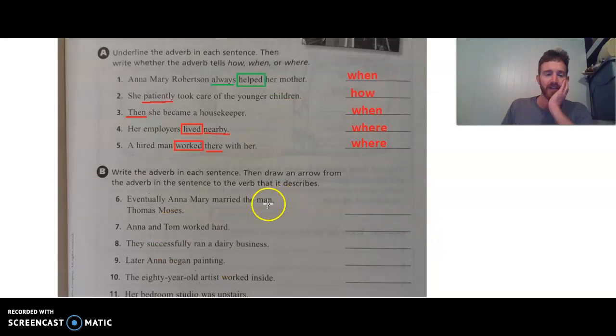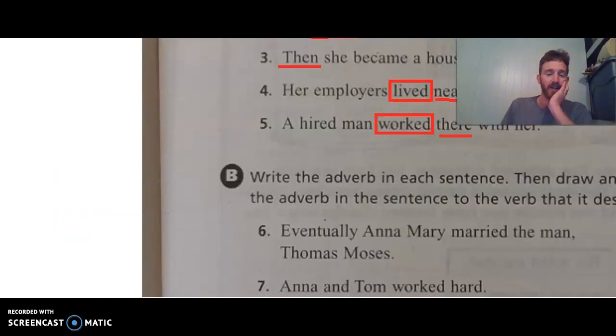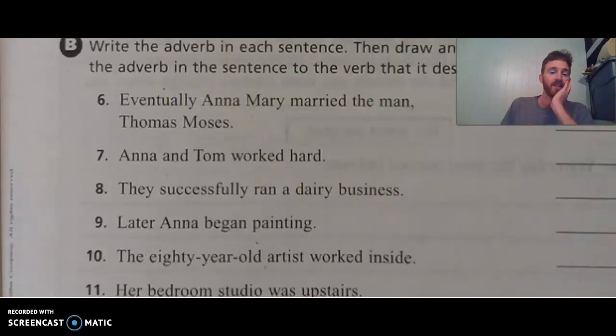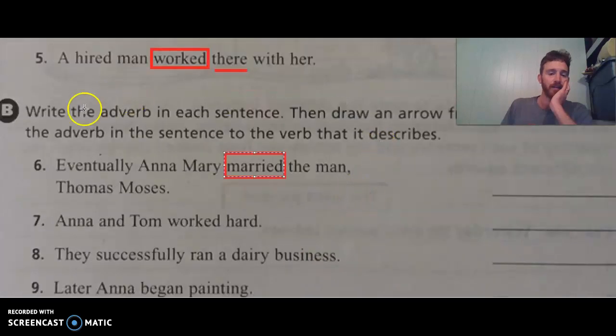Now I know on this page you've also got some to work through, kind of the same idea. In this case it tells us to write the adverb in the sentence on the line and then draw an arrow from the adverb to the verb that it describes. Okay, so make sure as you work through that, let's maybe do our first one together so we're clear. Number 6 is another one that might be a little tricky. Start by thinking, what is the verb? It might be good to put a box or a circle around the verb. We're going to write the adverb in the blank. And our adverb, what describes how, when, or where Anna Mary married?